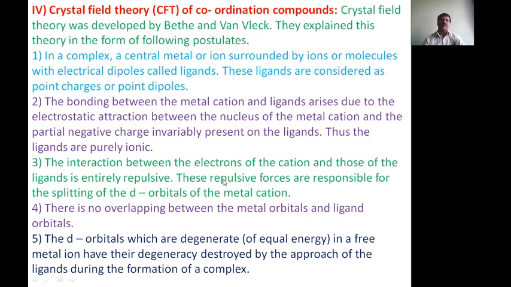The orbitals gain more energy, and the d orbitals undergo splitting due to this repulsion between the electrons on the metal cation and the ligand electrons.